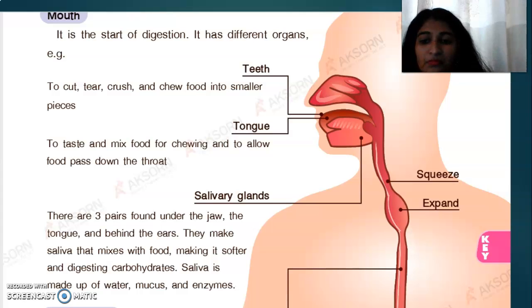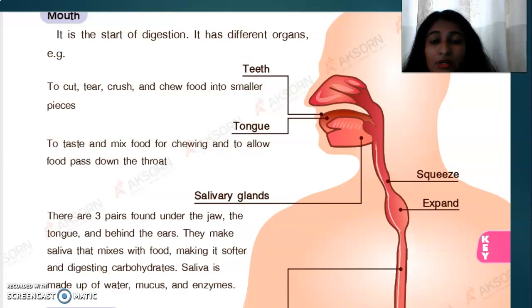The saliva mixes the food, making it softer, and digests carbohydrates. So in the mouth we digest carbohydrate, right? Not 100 percent. For example, if you are eating 100 percent carbohydrates, only about 40 percent of the carbohydrates are digested in our mouth.